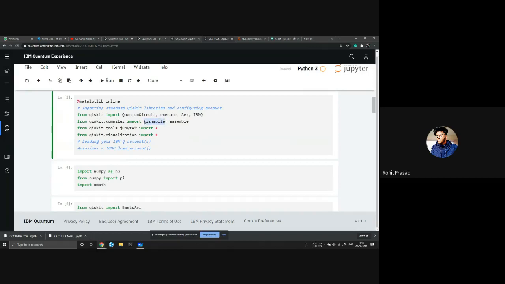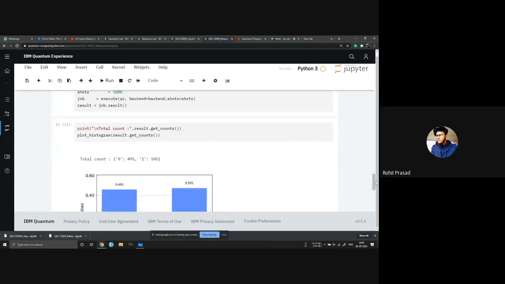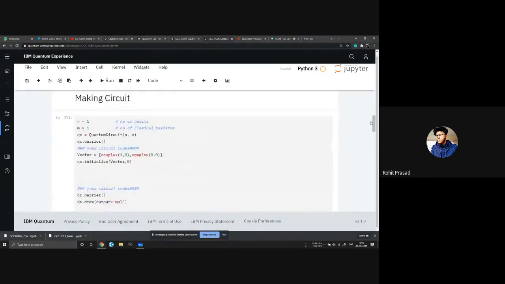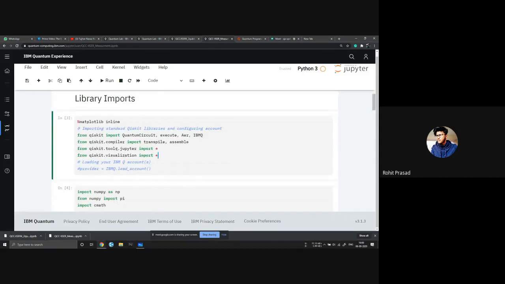Transpile is like reducing the circuit, and assemble is also similar. Visualization is for plotting. So these are the imports that we will have to do.